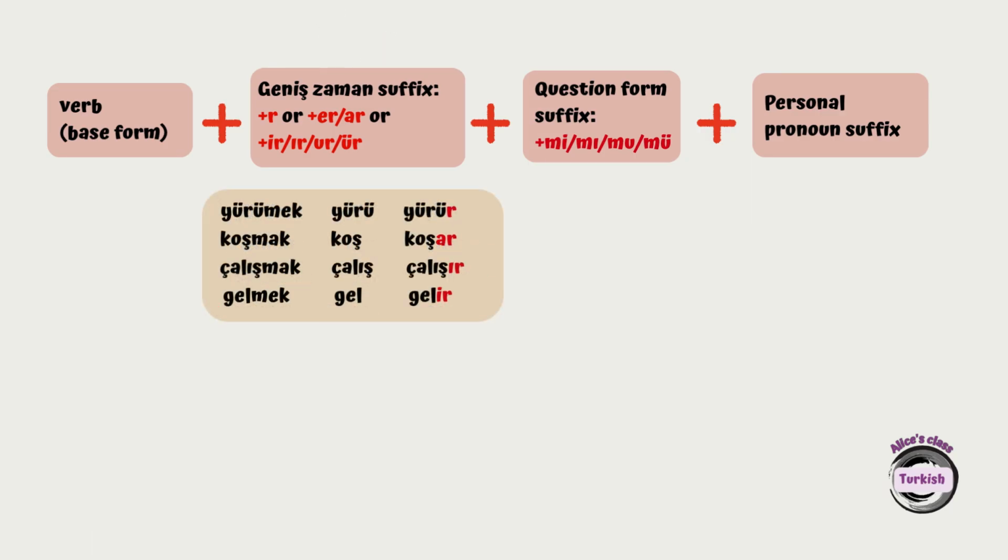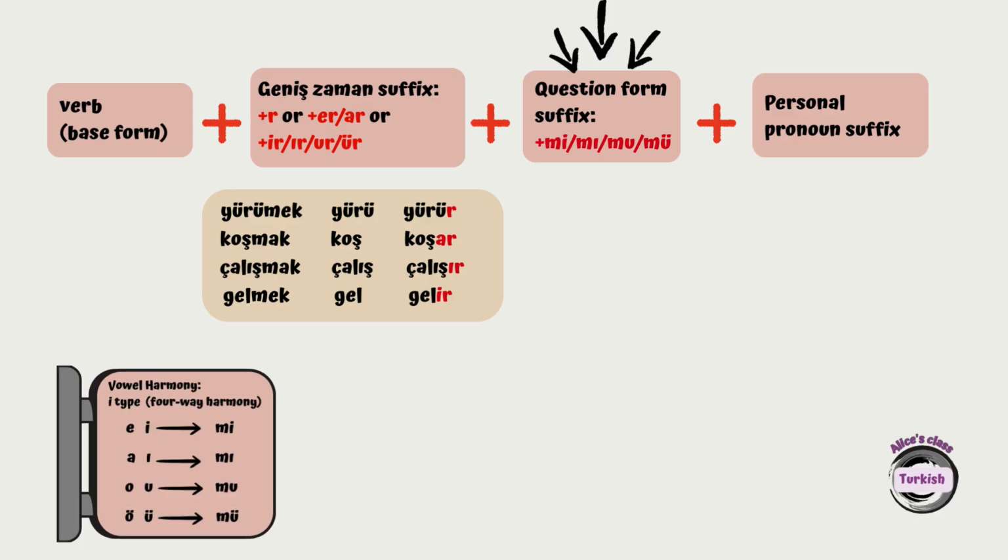So after attaching the geniş zaman suffix, we're going to attach another suffix, which is the question form suffix, mi, mı, mu, or mü. Mi, mı, mu, or mü should be written separately, remember that. So we're going to follow the E-type four-way vowel harmony rule for this suffix. So if the last vowel is e or i, we're going to attach mi. If the last vowel of the verb is a or ı, we're going to attach mı. If the last vowel of the verb is o or u, we're going to attach mu. If the last vowel of the verb is ö or ü, we're going to attach mü.